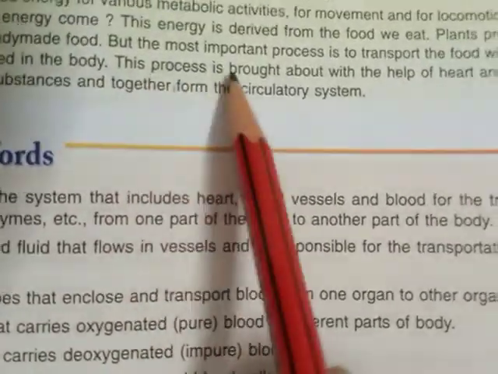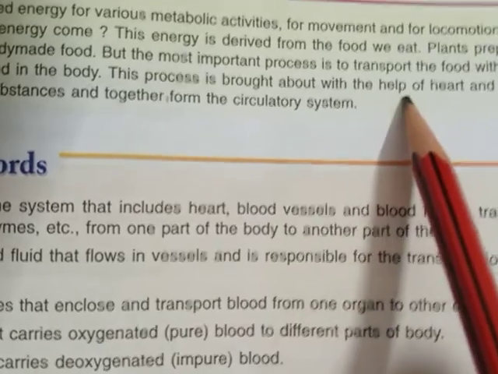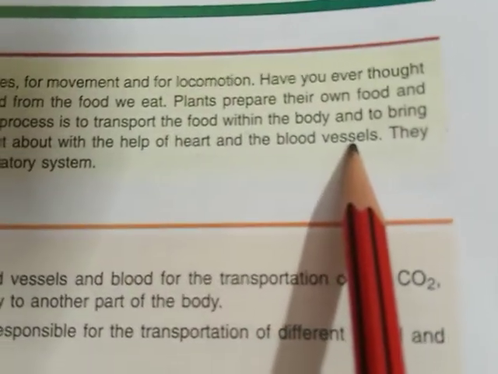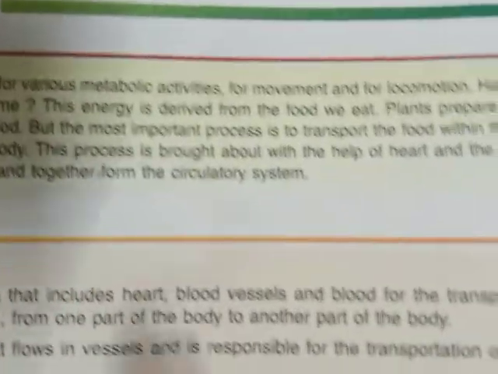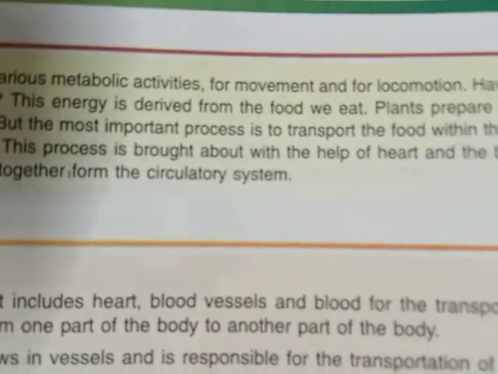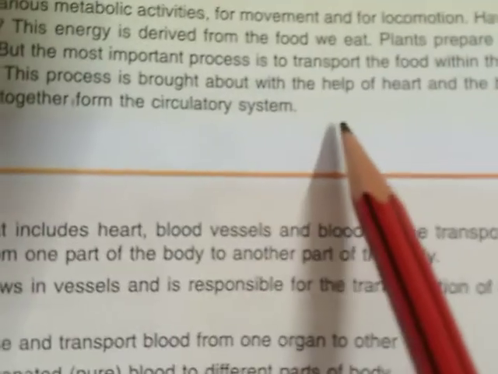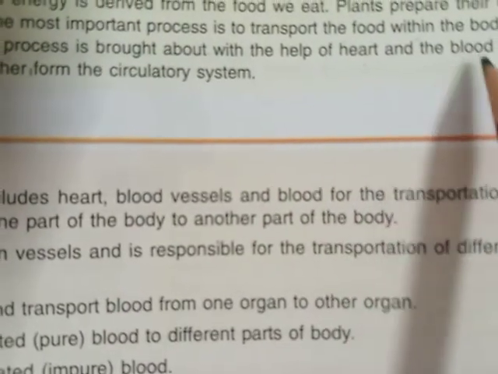And this process is brought about with the help of the heart and the blood vessels.